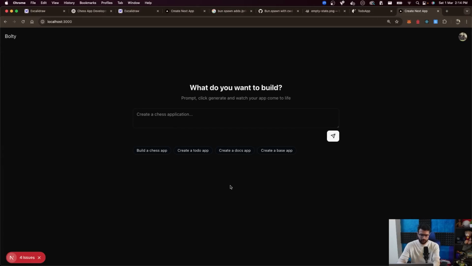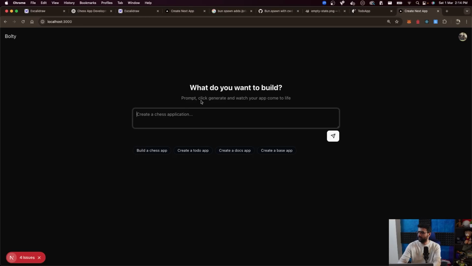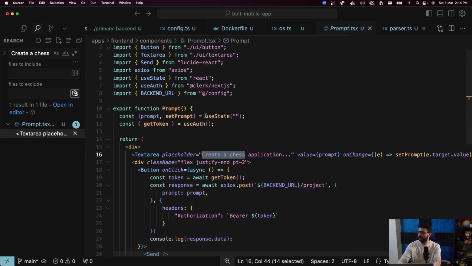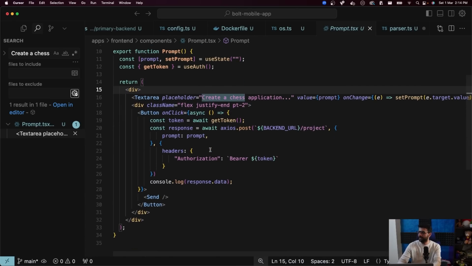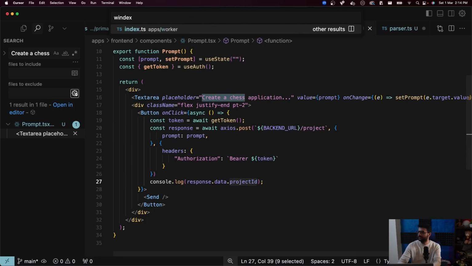Alrighty, let's finish it off, guys. We'll do the front end quickly, it's mostly built already. So I think this was already doing what it's supposed to do. If I open the front end and search for create a chess app, this is the place. I already had the code to do this. It's response.data.projectId, I think. Right? Let's go back to. That's why I need tRPC, guys.